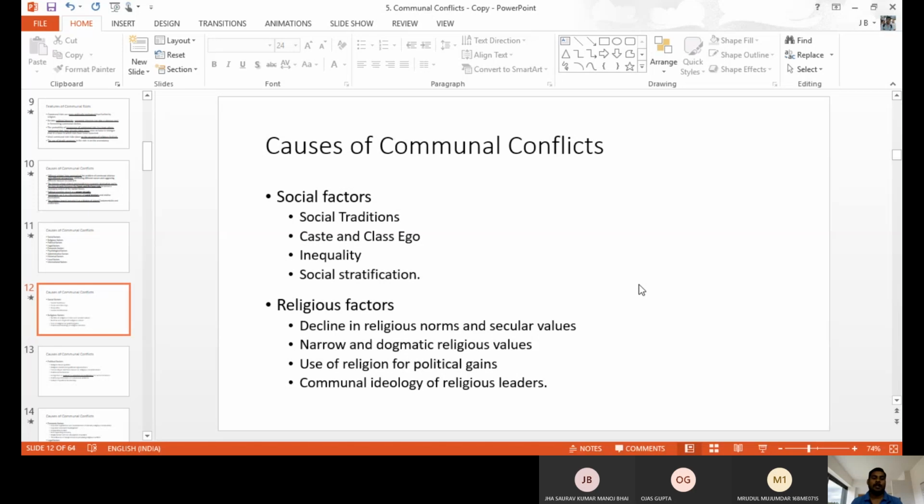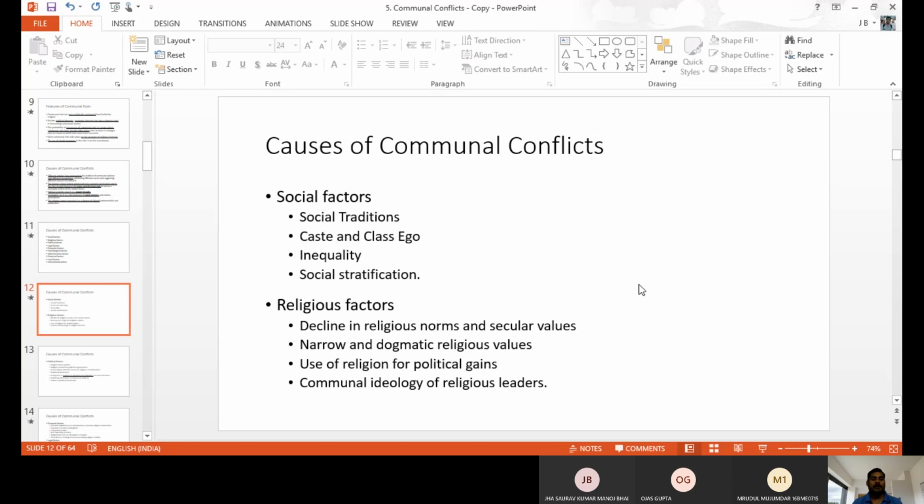Next one, religious factors. Religion also plays a role in communal violence. The first one, the decline in religious norms and secular values. Slowly, day by day, the religious values are declining. People are not following the religious values properly. They forget the religious values, and sometimes the religious leaders exploit, or motivate one religion against the other religion. So, decline in the religious norms.